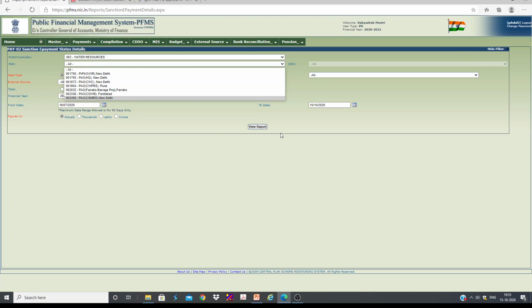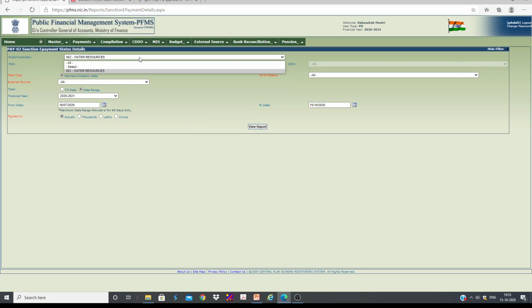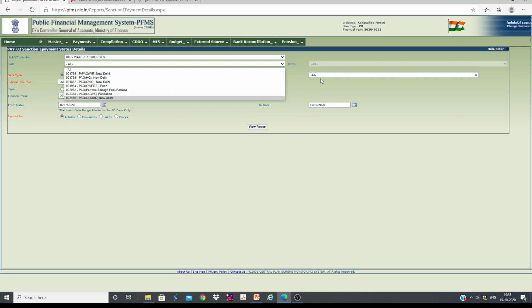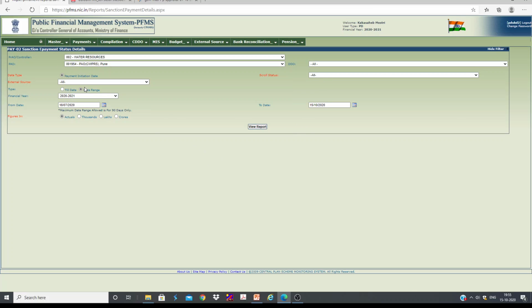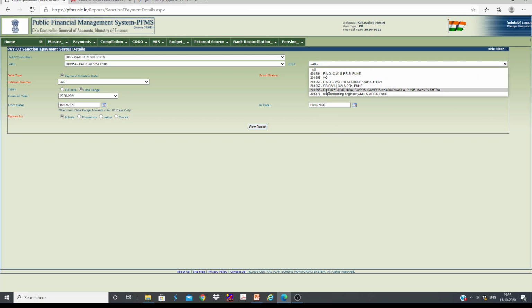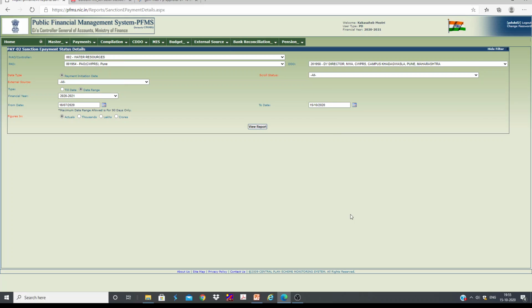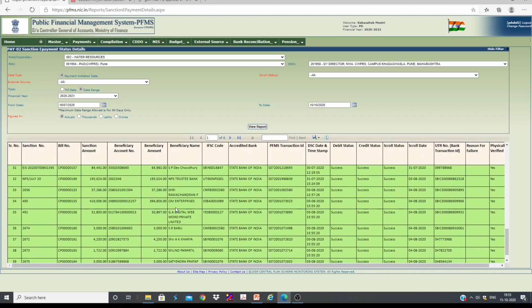And one more thing, not only the bills which are passed under your DDO, you can check bills of any PO or any DDO under our ministry. Let's say if you want to check the bills which are passed by POC WPRS, you can check our DDO NWA, and you can simply check view report. You can see these are our bills, our office bills. You can check.